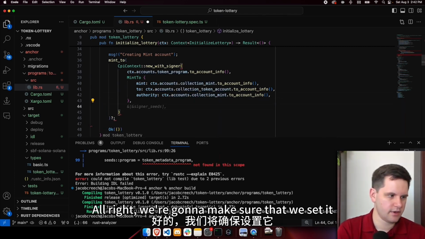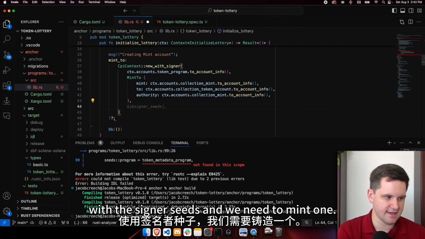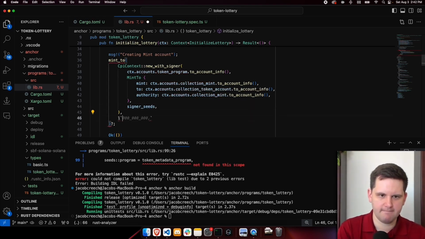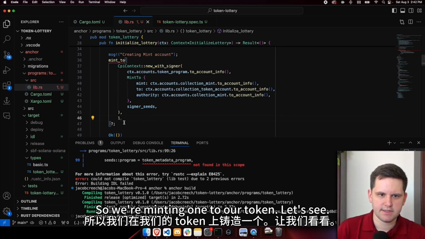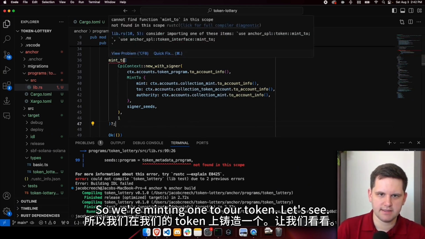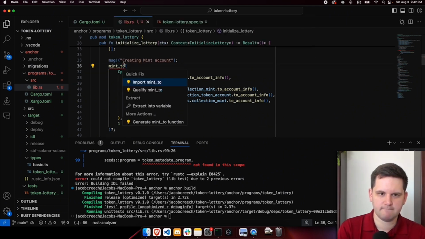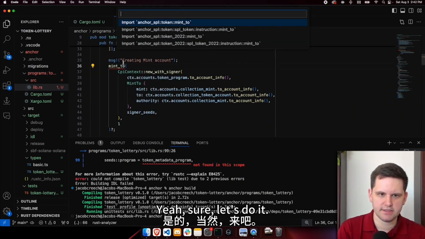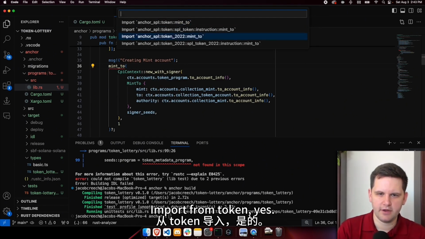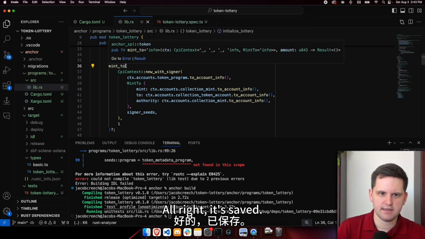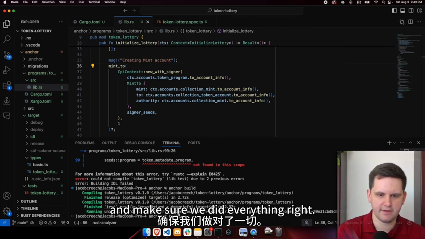All right. We're going to make sure that we set it with the signer seeds. And we need to mint 1. So we're minting 1 to our token. See, this is saying that I can't find it. Let's go ahead and add it real quick. Import Mint2. Yeah, sure. Let's do it. Import from token. Yes. All right, it's saved. Let's do an anchor build and make sure we did everything right.